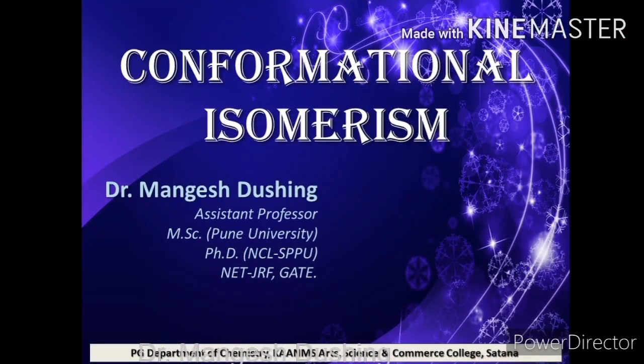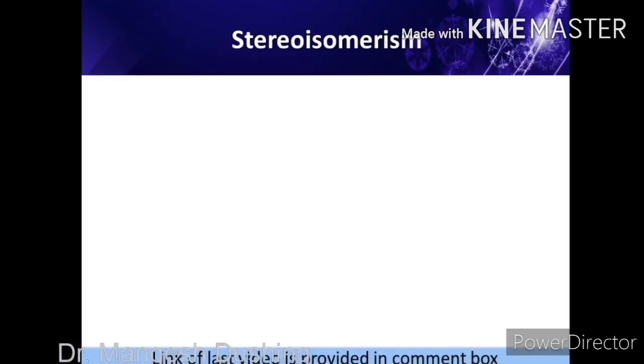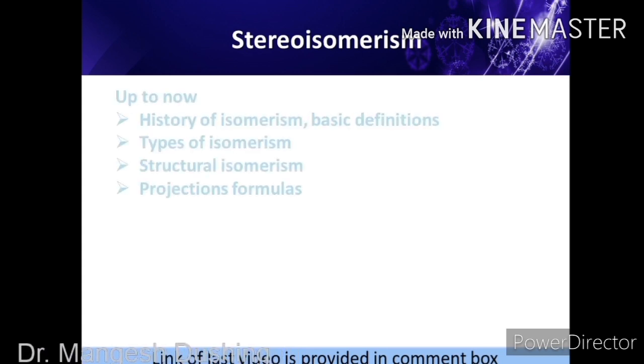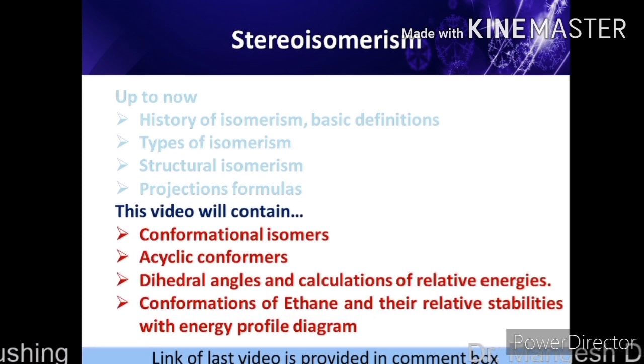Hello friends, I am Dr. Mangesh Dushing. In this video, we are going to learn conformational isomerism. In the last video, we learned about the history of isomerism, basic definitions in isomerism, types of isomerism, that is structural isomerism as well as stereoisomerism, and we learned about projection formulas. In this video, we will complete conformational isomers in acyclic compounds, dihedral angle, calculations of relative energies, conformations of ethane and their relative energies, relative stabilities with energy profile diagram. Let's continue.